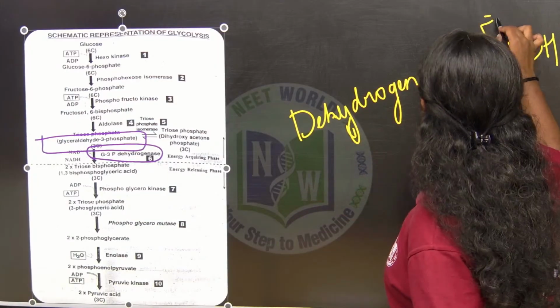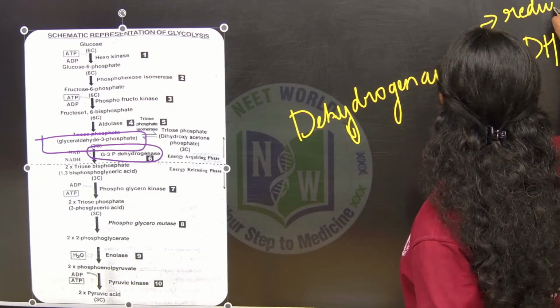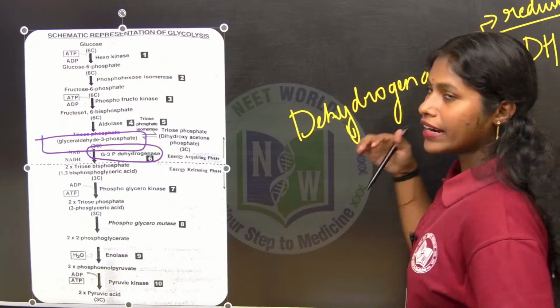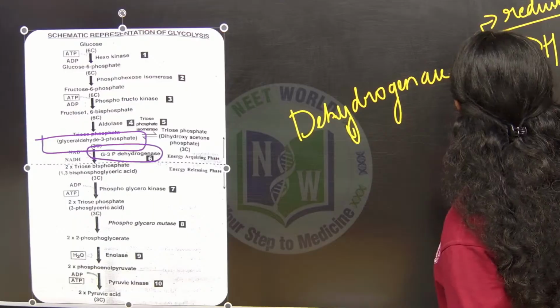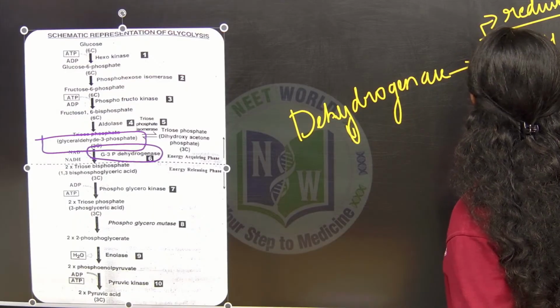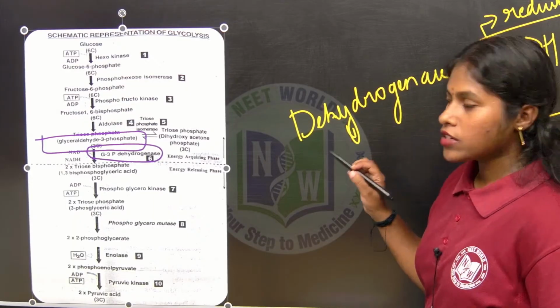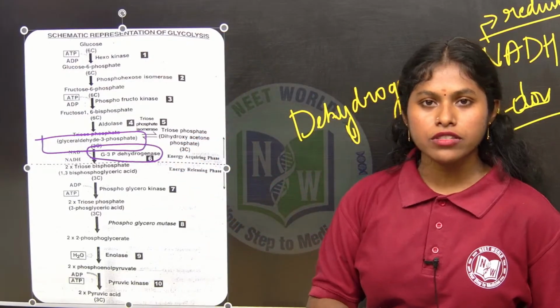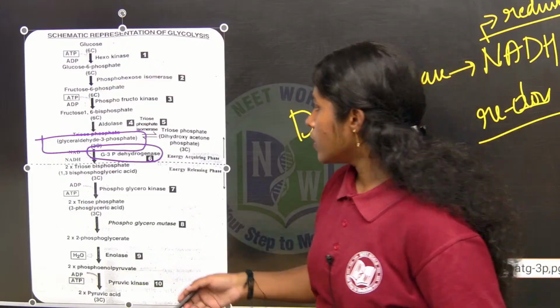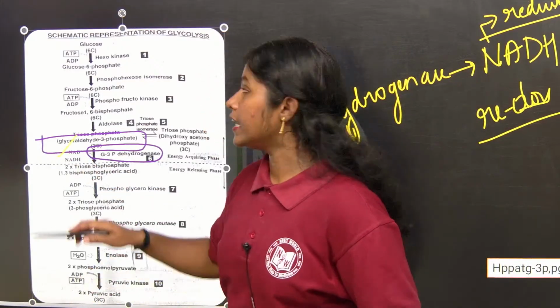What I said, it is a reducing equivalent. That is why glycolysis is also called a redox reaction. Okay. So wherever the dehydrogenase enzyme comes, what will be produced? NADH will be produced. Here NAD plus is giving the NADH.